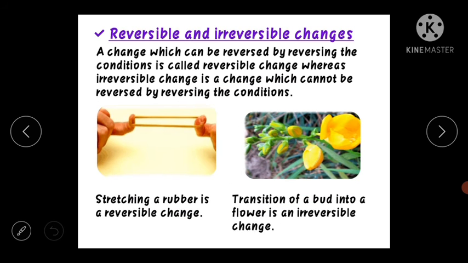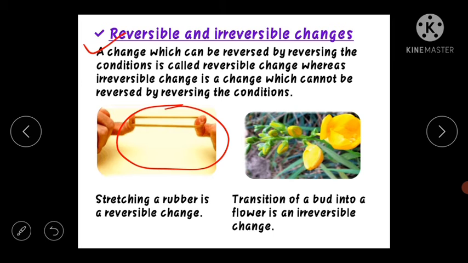Then the second kind, reversible and irreversible. Reversible is a change which can be reversed. If we stretch a rubber this way, we can make it come to its previous position also. So this change can be called a reversible change. A change which can be reversed by reversing the conditions is called a reversible change. For example, if you dissolve salt in water, we can separate them again by way of evaporation.